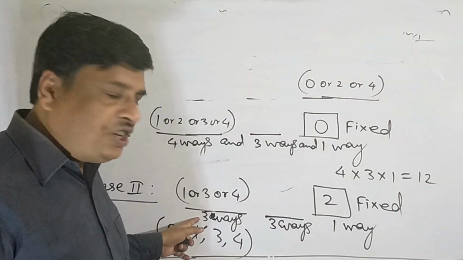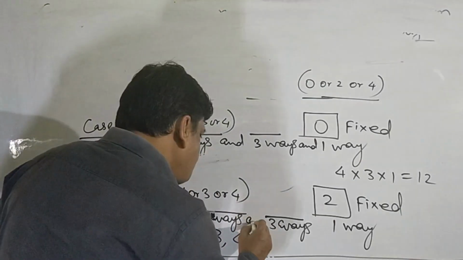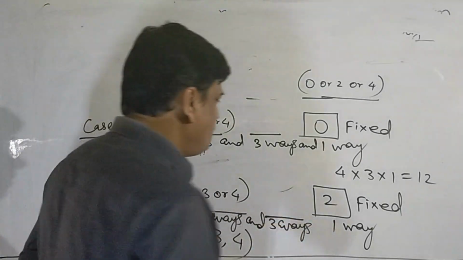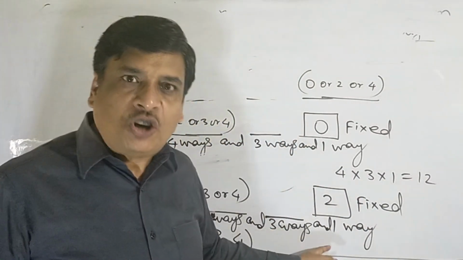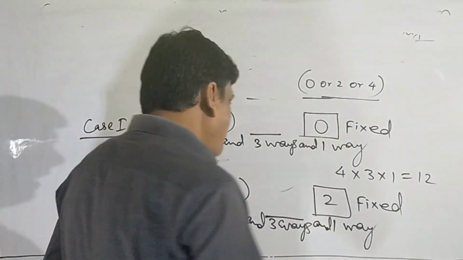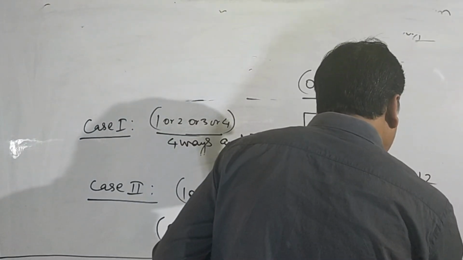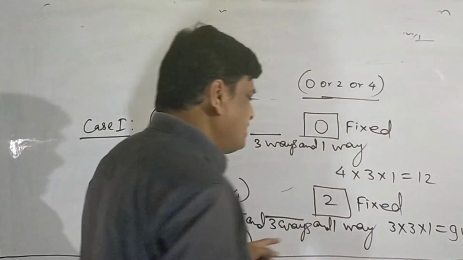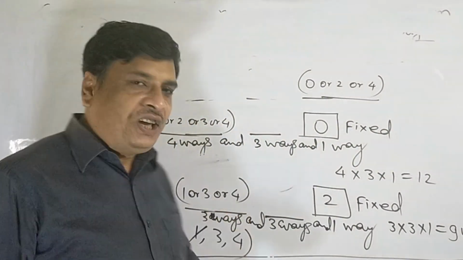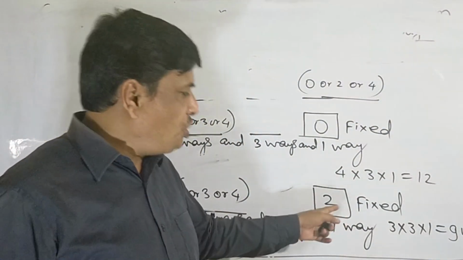So the 100th place in 3 ways, the 10th place in 3 ways, and the unit place in 1 way. So while counting all these numbers, we can find a total of 9 ways of making even numbers whose unit place is 2.